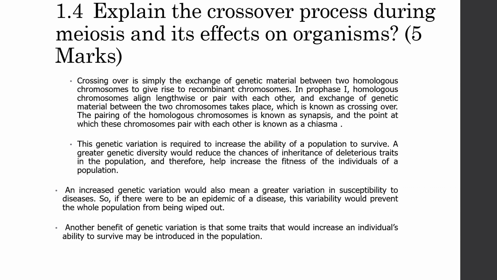This genetic variation is required to increase the ability of a population to survive. A greater genetic diversity will reduce the chances of inheritance of deleterious traits in the population and therefore help increase the fitness of the individuals of a population. An increased genetic variation will also mean a greater variation in susceptibility to disease. So, if there were to be an epidemic of a disease, this variability would prevent the whole population from being wiped out.